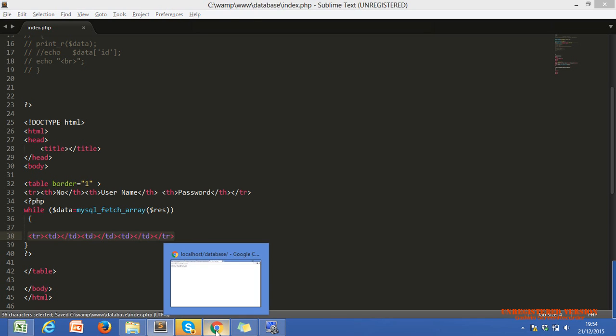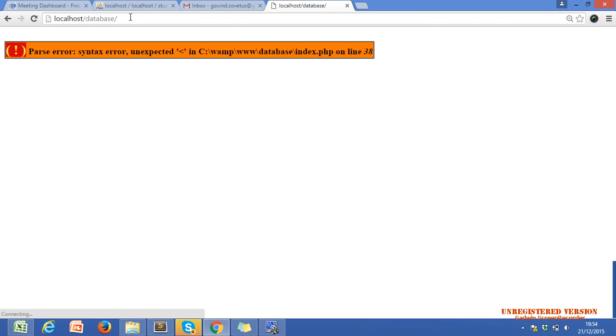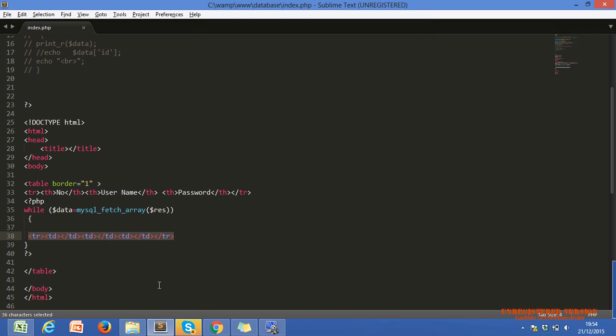Let me show you. PHP doesn't understand the less than symbol. Why are we using this less than symbol? There is no operator, no semicolon, nothing there, so it will give us an error message. So what we have to do is use it within the while loop in a different way. Then only our data will be shown in tabular format.